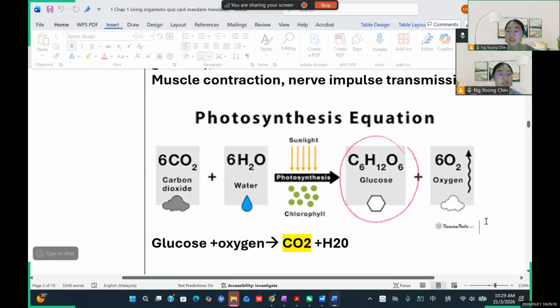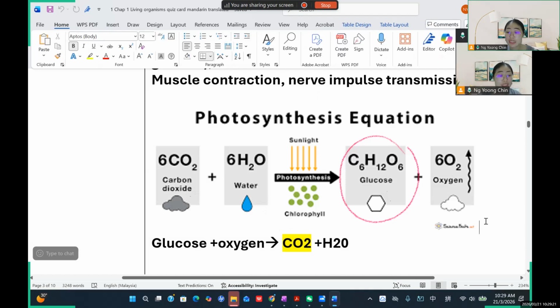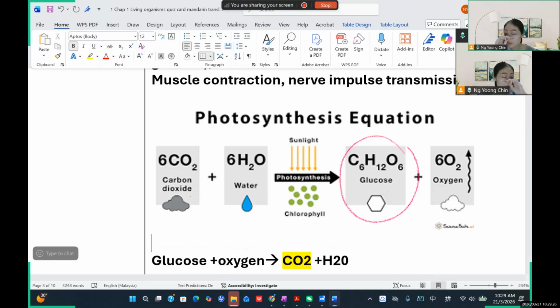So this is different in the plant compared to the animals. So you should know the relationship between the plant and the animals. For example, in animals, we do respiration. We release the carbon dioxide and water to the atmosphere. So that increases the carbon dioxide level in our atmosphere. So how can the carbon dioxide in the atmosphere be gotten rid of? It's by the plant.